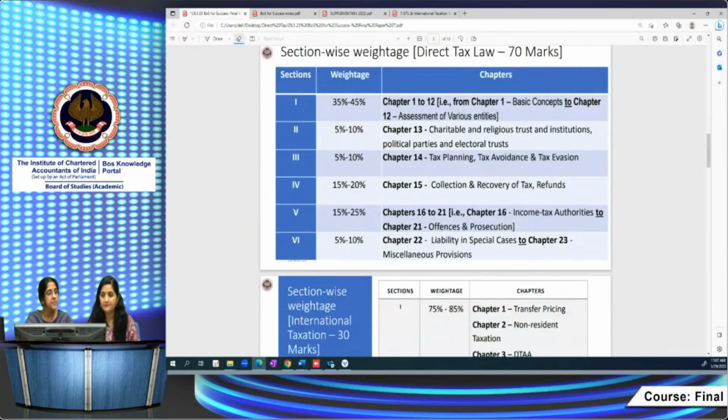Yes, students, since you feel that the direct tax law is a very vast paper, it contains the whole of the Income Tax Act, right? And you feel you have to study a lot many things. For that purpose, now you can strategize your studies in such a way. We have section-wise weightages also for both the parts. For part 1, direct tax laws, we have specified certain weightages to particular sections. In that section, one section comprises of particular topics, chapters, right?